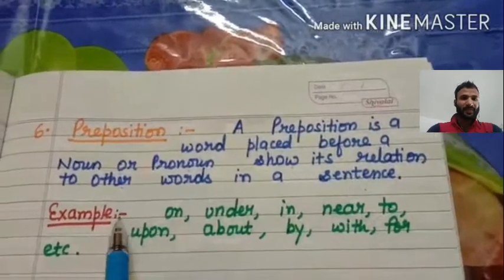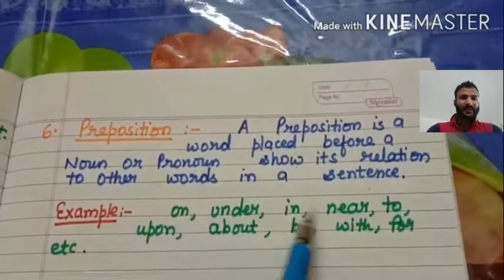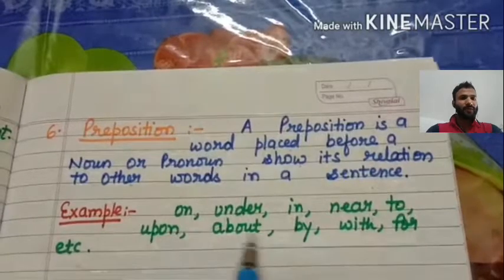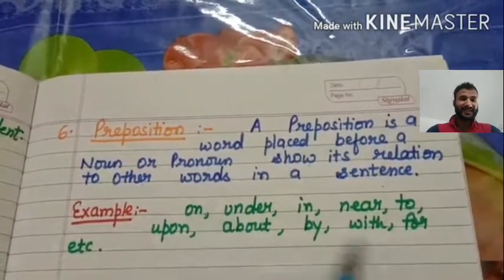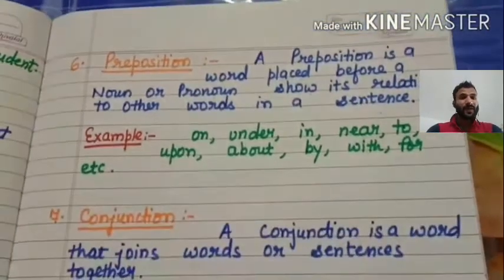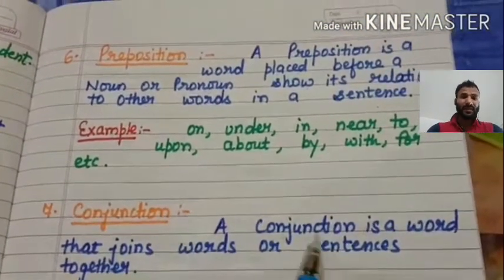It tells the relationship between the noun or pronoun and the other words in the sentence.